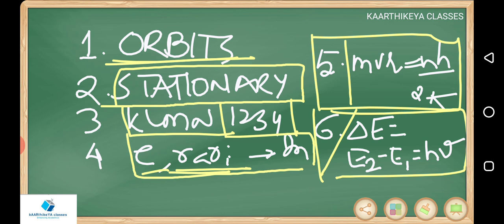Fine. So these are the important postulates of Bohr's model. Most of the time they will be asked in board examinations. For entrance examinations, mvr is equal to nh by 2 pi and delta E is equal to E2 minus E1 are the important points. Done.